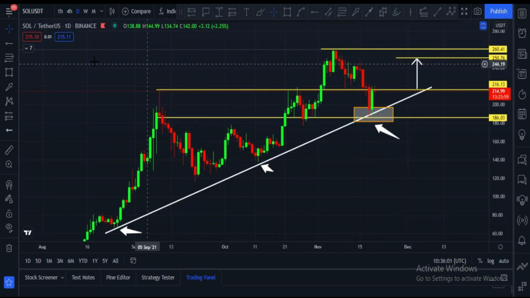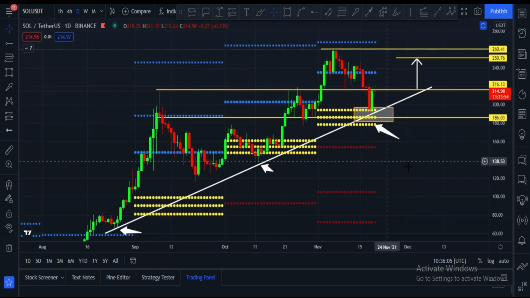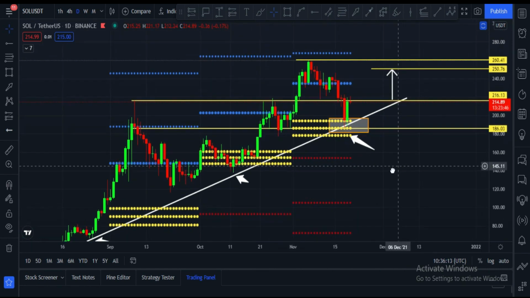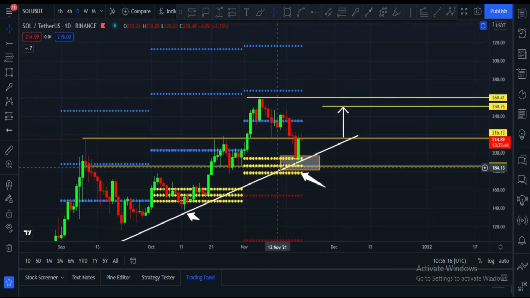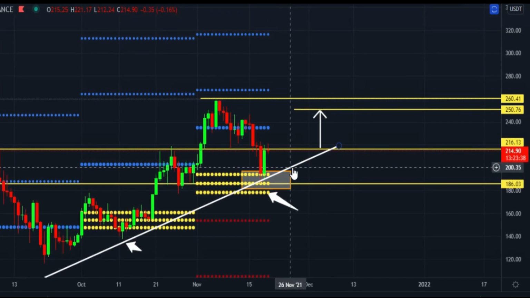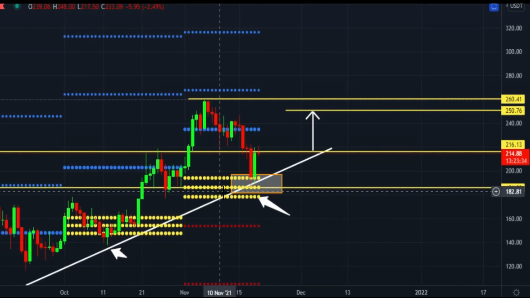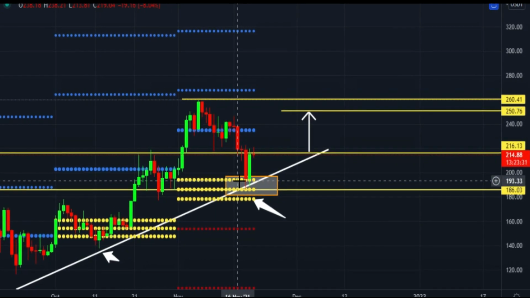And let me please show you my main indicator, which is very important to me. This is EMA ribbon, and here you can see Solana price successfully broke these yellow lines, and these yellow lines are very important lines. These yellow lines are at the same price area where this box exists, where this trend line exists, and where these three CPR main levels exist. That is why this is a very important area.